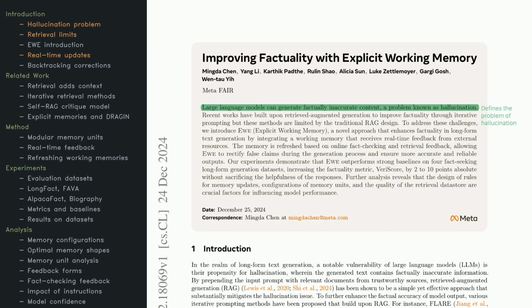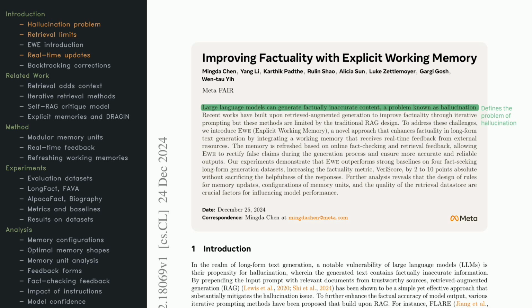Let's start by looking at why language models sometimes invent facts, often called hallucination. They're powerful, sure, but they can confidently produce inaccurate or fabricated information. Lots of methods try to fix this by connecting models to external knowledge, and retrieval augmented generation is a popular choice. That said, it's not perfect.